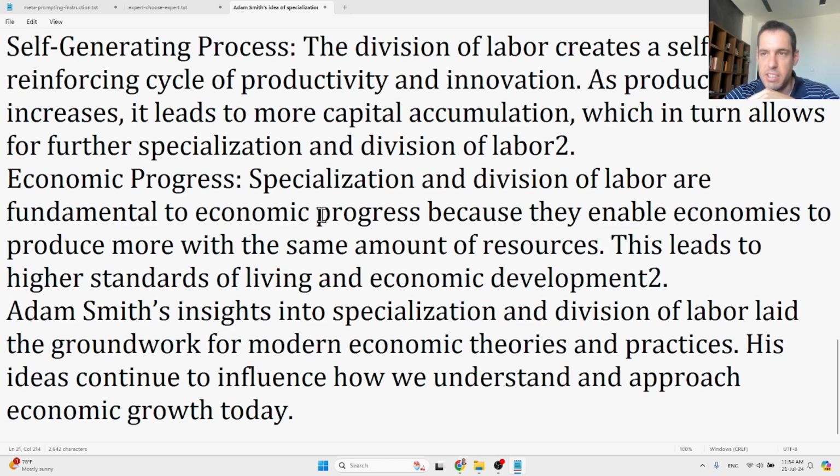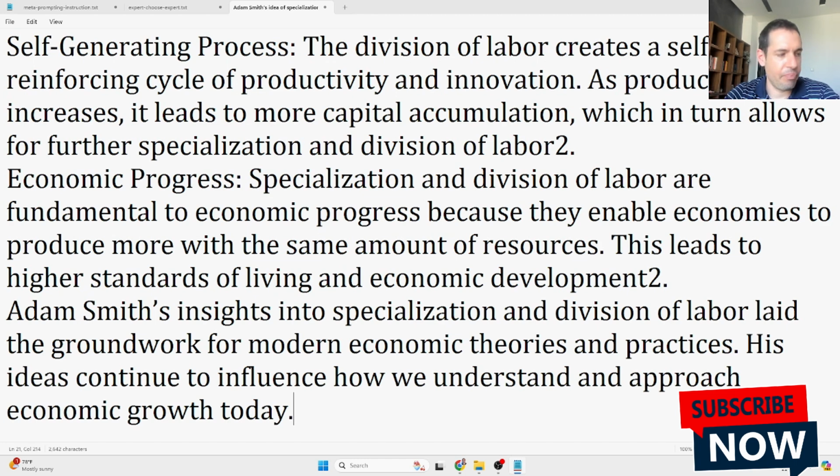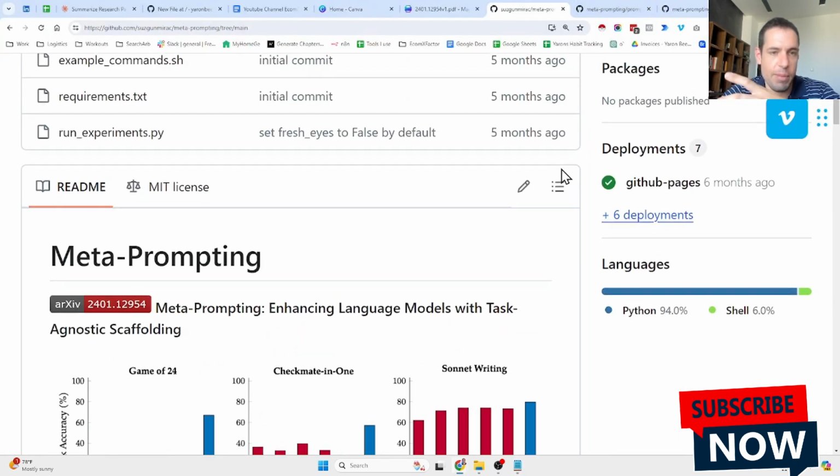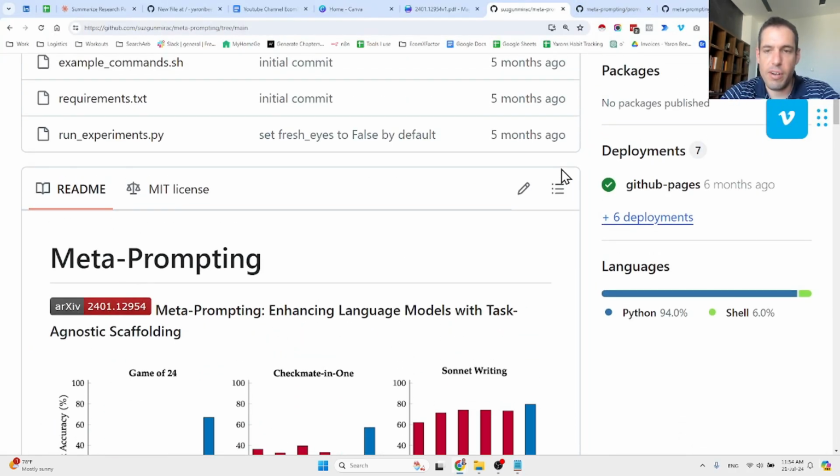Okay, I think that's pretty much it. So, division of labor based on Adam Smith is very important, and this is why I guess for us we should also strive to implement it within our automations or whenever we use agents. And specifically for this case, the meta prompting could be very useful.